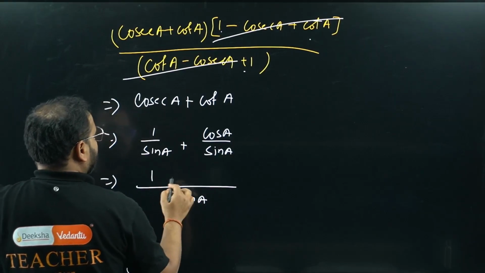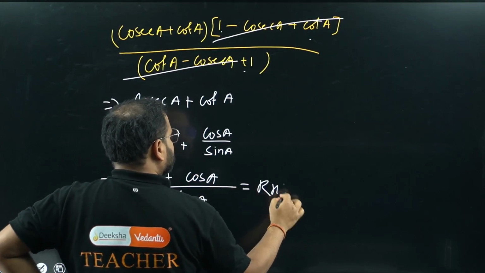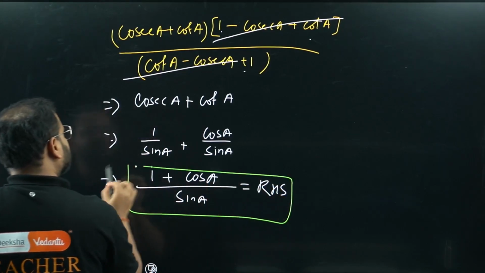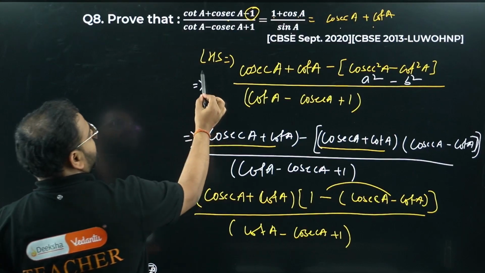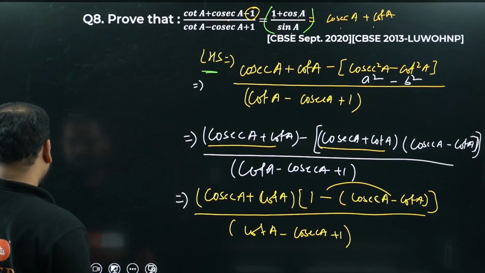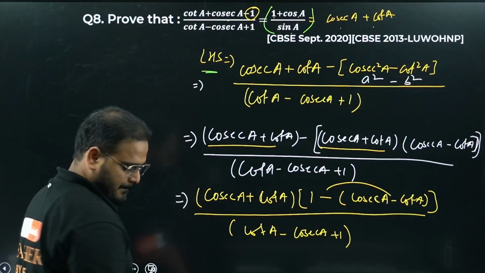What is it? 1 plus cos A, equals what? RHS. Please have a look. I started from the LHS, right? What I'm getting is this part. Please check: 1 plus cos A upon sin A. Have a look from the beginning.